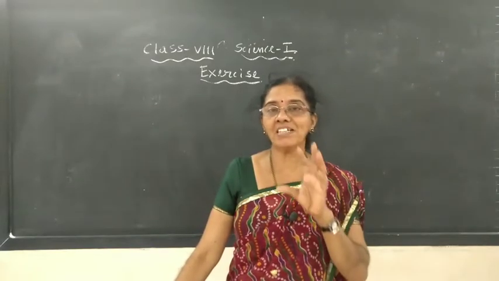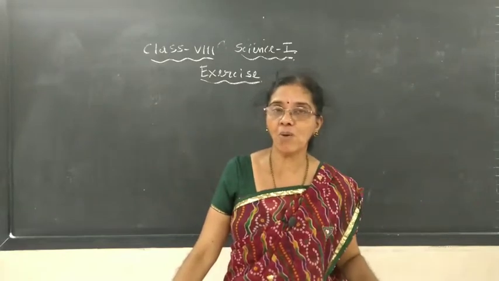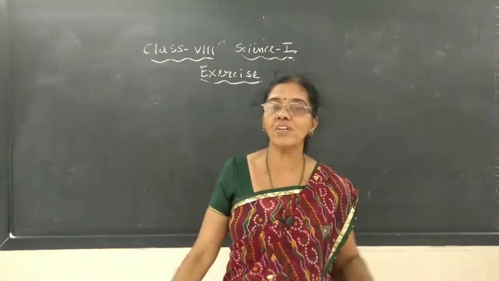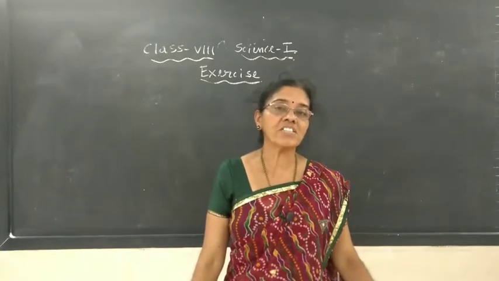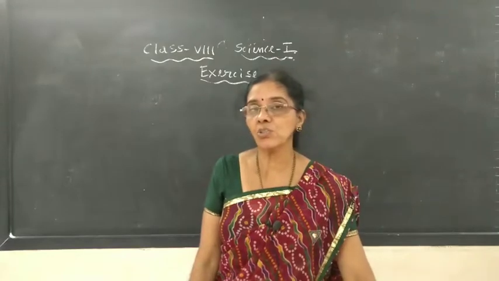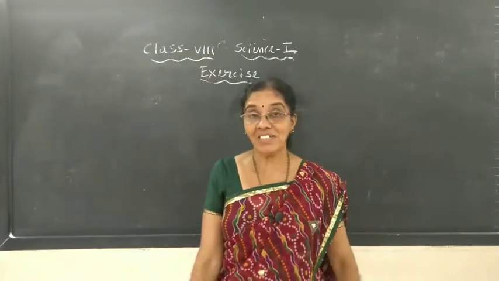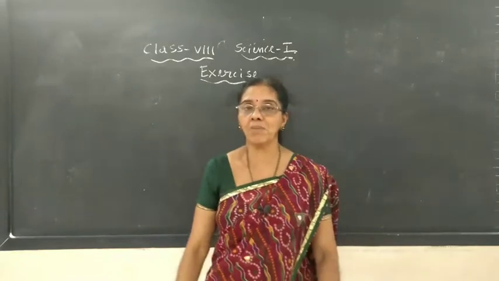Okay, when dim light comes, its size increases. So if you want to really observe that difference or the change taking place in the pupil, you have to use the torch light. Now in this activity, one of the students wants to use laser light, but the teacher advises not to use it. So what may be the reason?